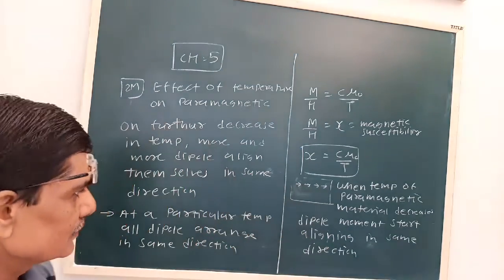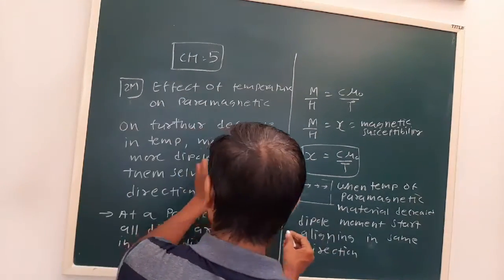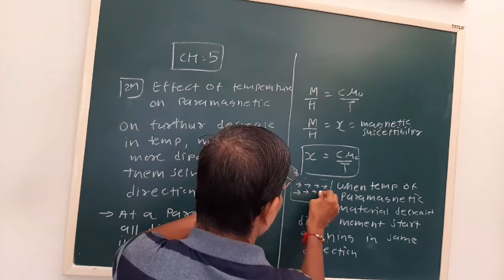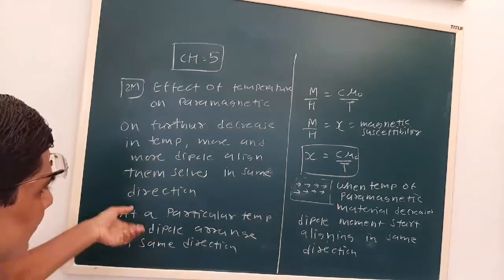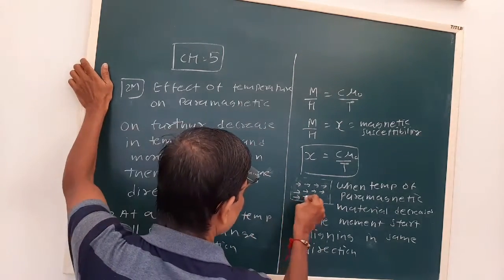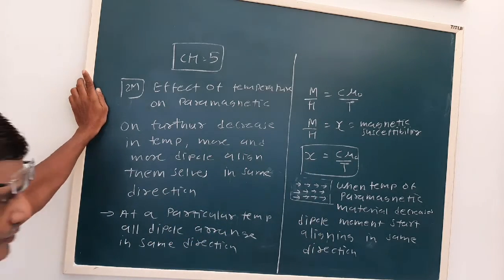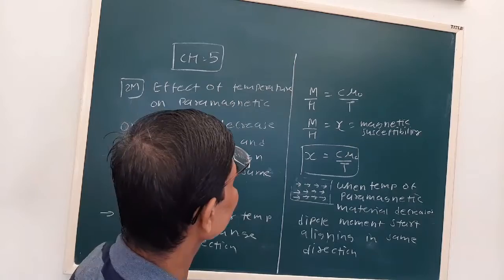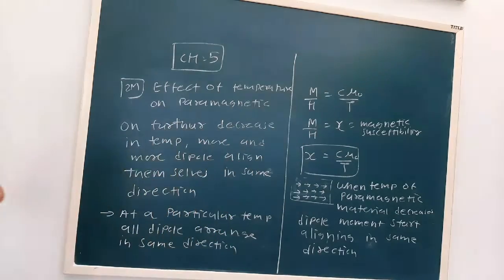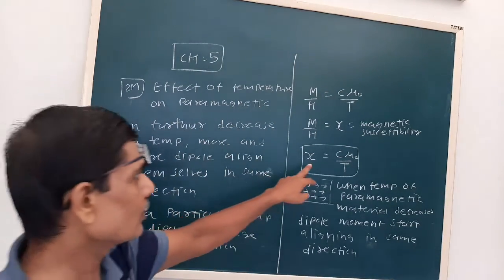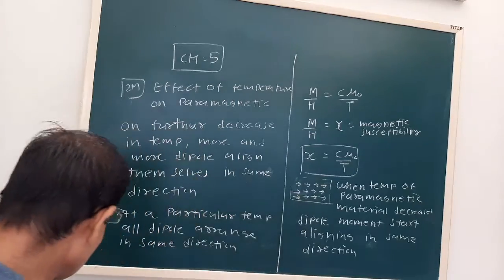On further decrease, more and more dipoles arrange in the same direction. At that time the magnetization will be maximum, and from that we can say chi also is maximum.